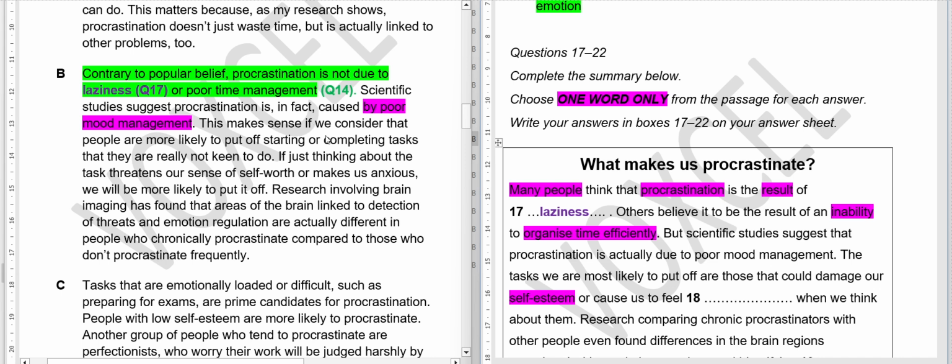This makes sense if we consider that people are more likely to put off starting or completing tasks that they are really not keen to do. If just thinking about tasks threatens our sense of self-worth or makes us anxious, we will be more likely to put it off. Research involving brain imaging has found that areas of the brain linked to detection of threats and emotion regulation are actually different in people who chronically procrastinate compared to those who don't procrastinate frequently.